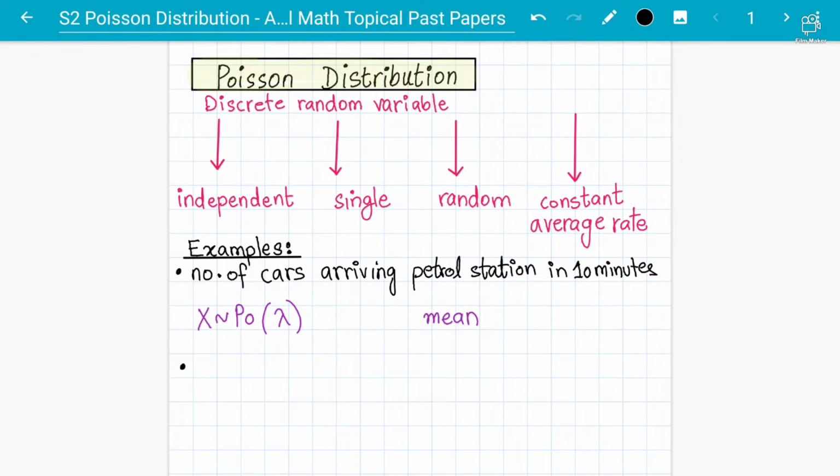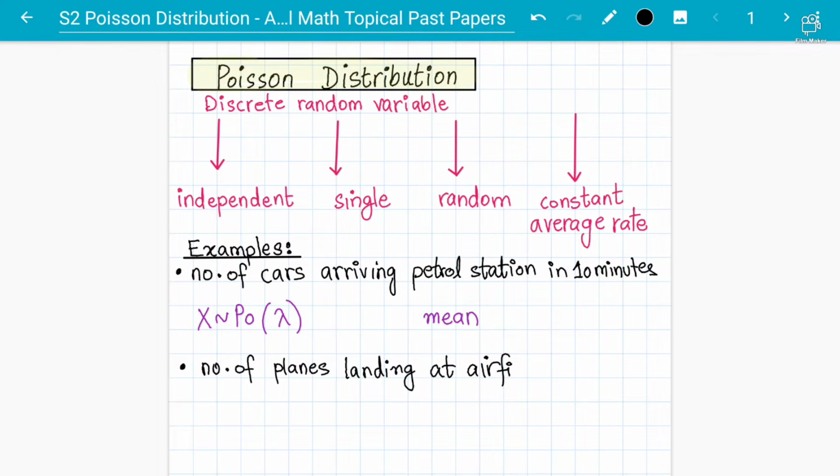Another example is the number of planes landing at an airport in 30 minutes. Again, you are not discriminating or choosing amongst the airplanes. The event is happening randomly, it's independent, and there's a constant average rate, because you are taking a fixed time of 30 minutes.